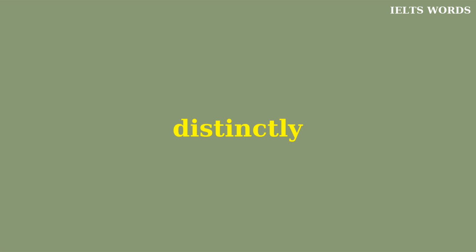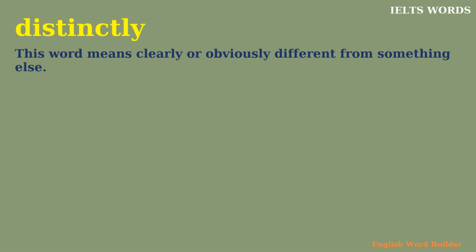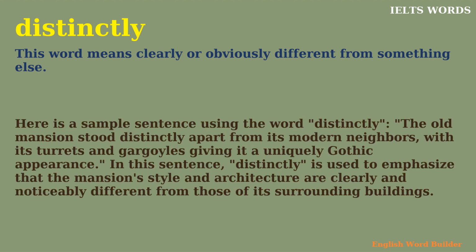Distinctly. This word means clearly or obviously different from something else. Here's a sample sentence using the word distinctly. The old mansion stood distinctly apart from its modern neighbors, with its turrets and gargoyles giving it a uniquely Gothic appearance. In this sentence, distinctly is used to emphasize that the mansion's style and architecture are clearly and noticeably different from those of its